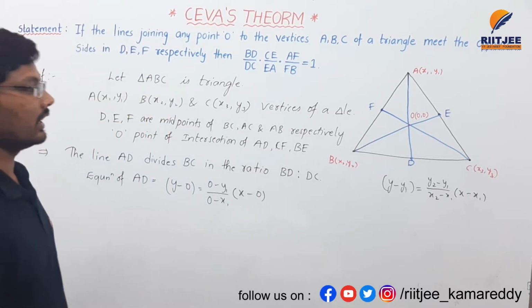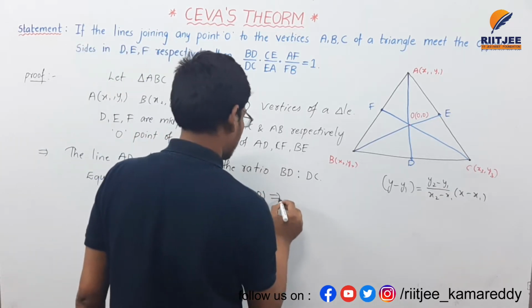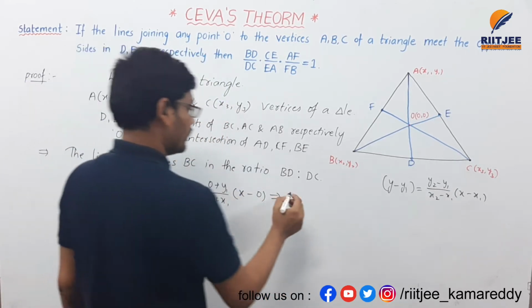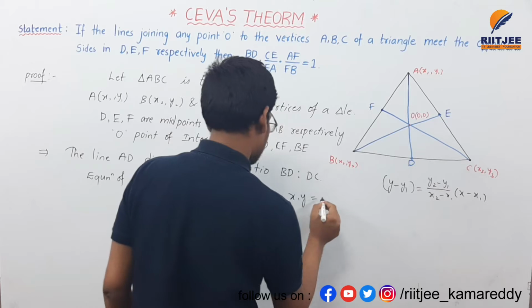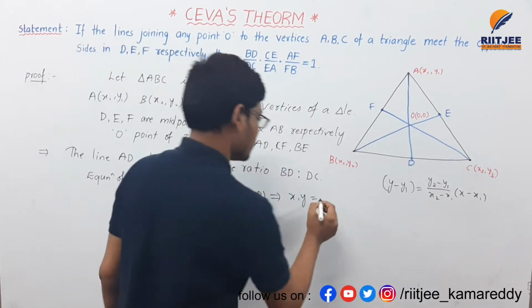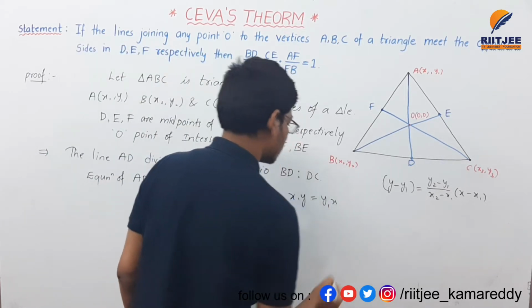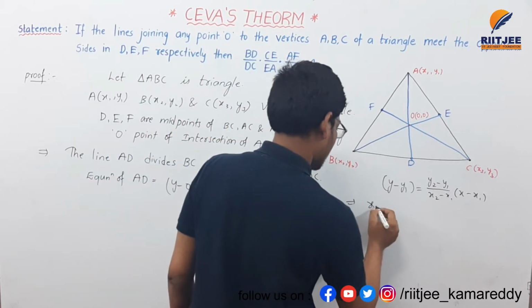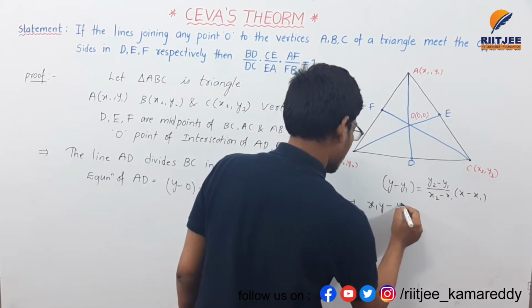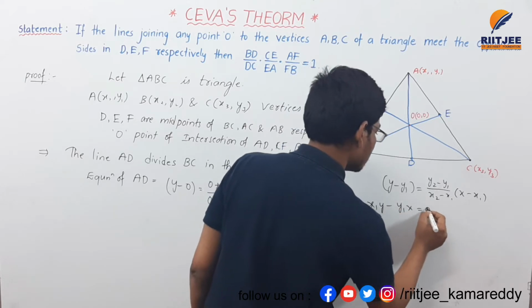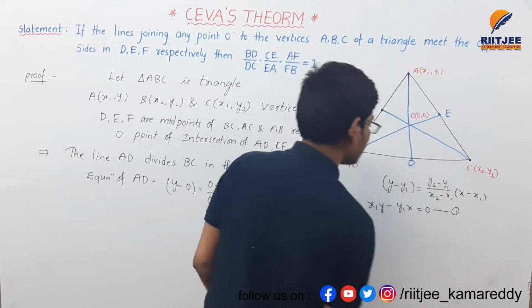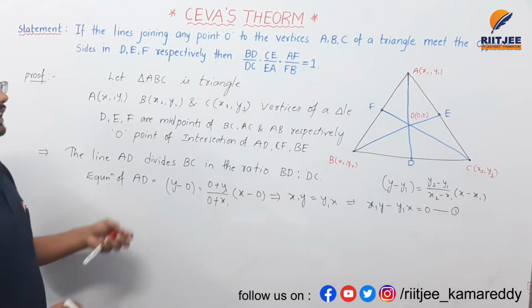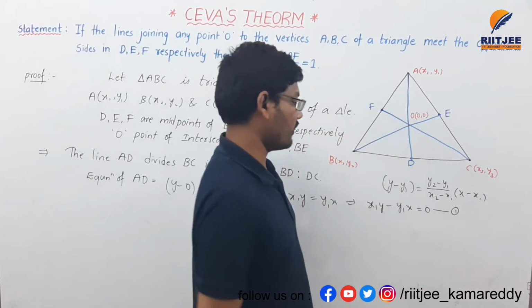This is the equation, and if you solve this one, the minus signs get cancelled. x1 into y is equal to y1 into x. Let's bring this term to the left hand side, then x1y minus y1x is equal to 0. This is equation number 1, and this is the equation of the AD line.